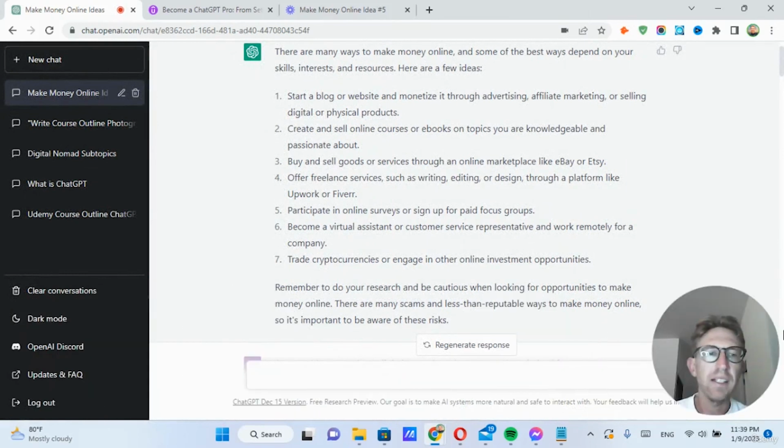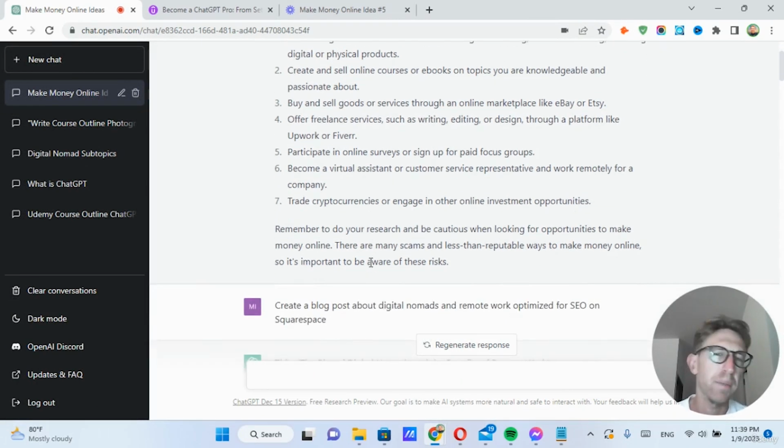And last but not least, ChatGPT recommends trading cryptocurrencies or engaging in other online investment opportunities. This is a topic that I don't know very much about. I've traded crypto before, and I usually just get burned. Also, there's a lot of scams like the FTX scandal that's been ongoing for months now. So I'm really not that interested personally in trading cryptocurrencies. It's very risky, and I wouldn't recommend it unless you're willing to lose most or all of your money.